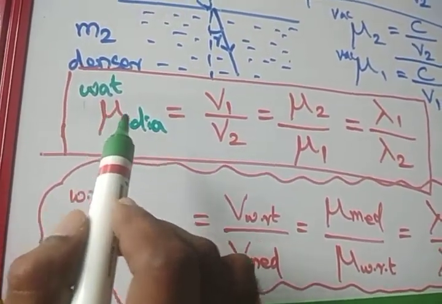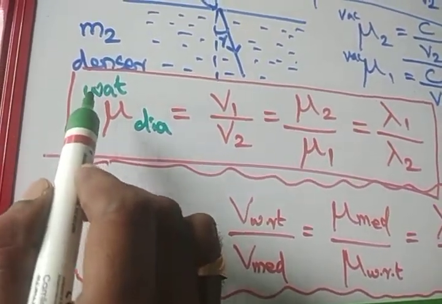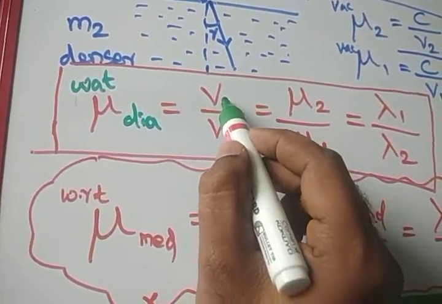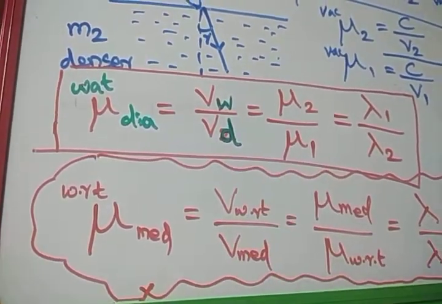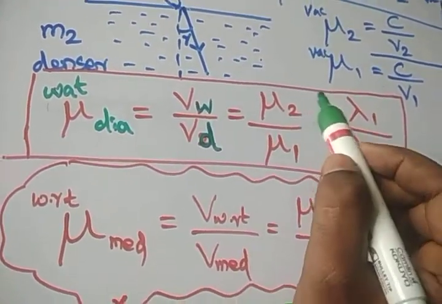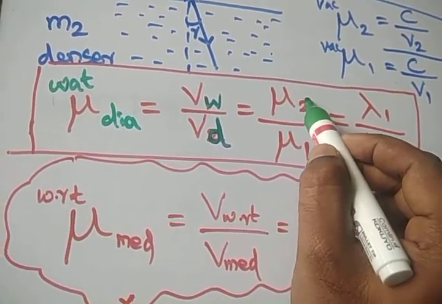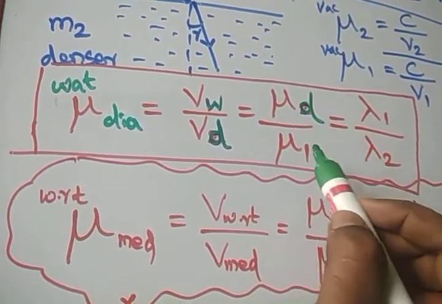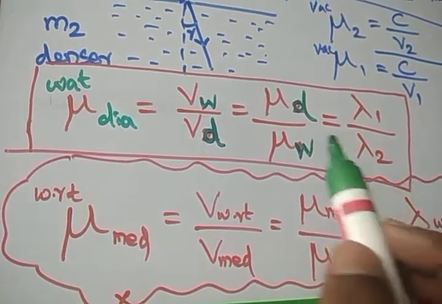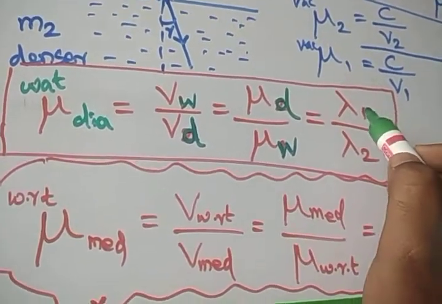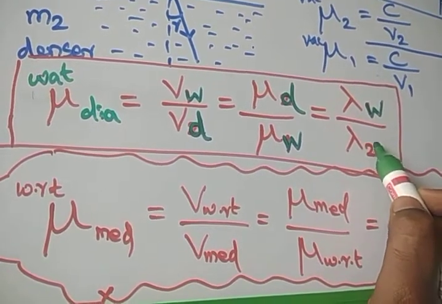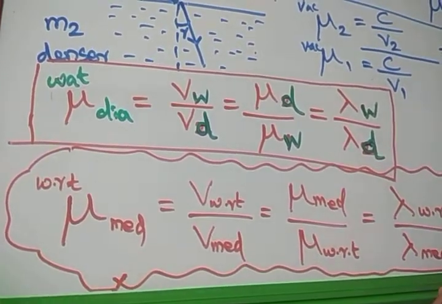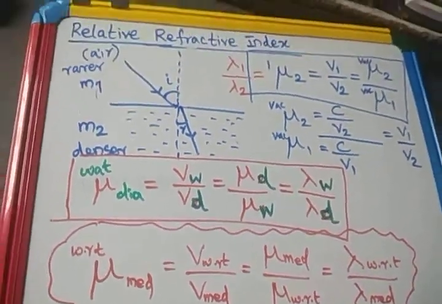So the refractive index of diamond with respect to water, what you have to write: here with respect to water, this is diamond D. In terms of absolute refractive index, it is the absolute refractive index of the diamond divided by the absolute refractive index of water. Then the wavelength of the light in water divided by the wavelength of the light in diamond. So likewise you have to substitute in all the problems. Very simple. Okay.